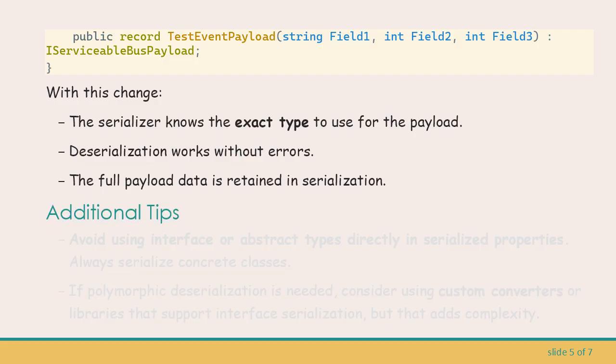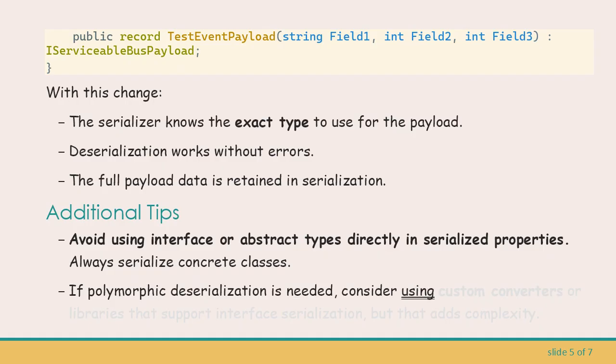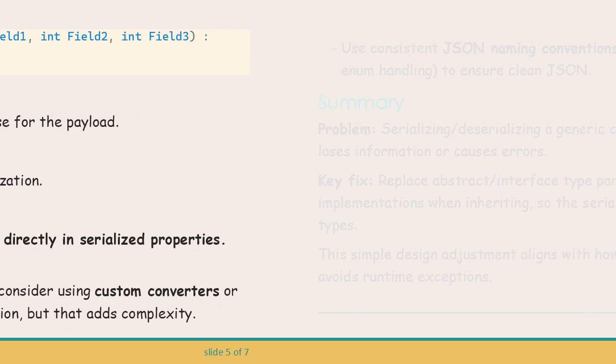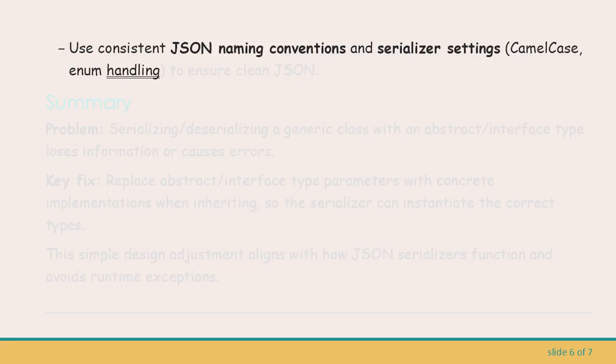Additional tips: avoid using interface or abstract types directly in serialized properties. Always serialize concrete classes. If polymorphic deserialization is needed, consider using custom converters or libraries that support interface serialization, but that adds complexity. Use consistent JSON naming conventions and serializer settings, camel case, enum handling, to ensure clean JSON.